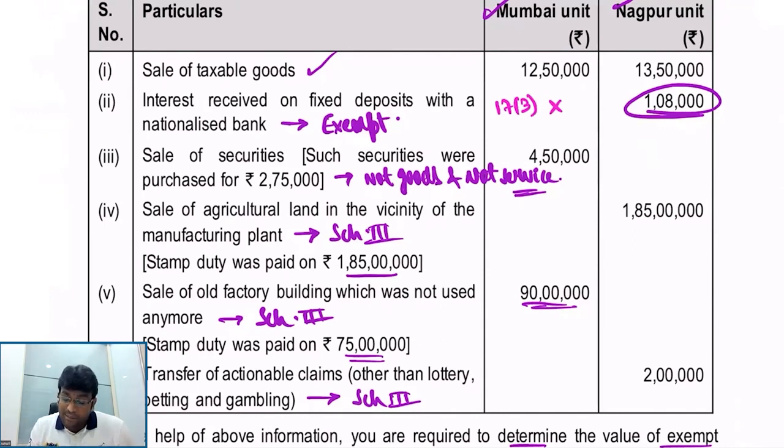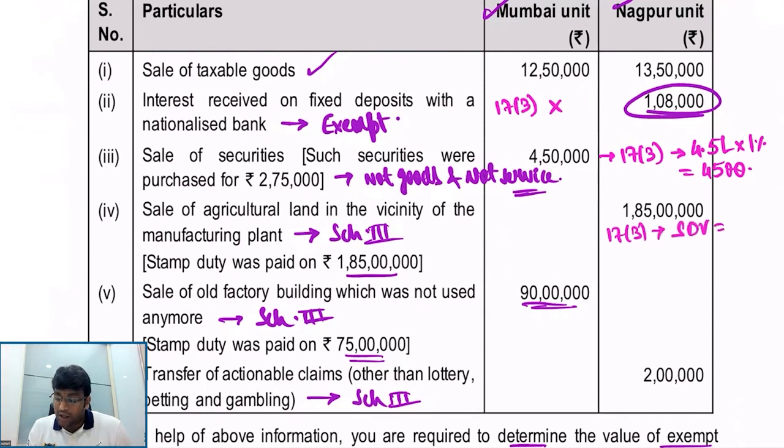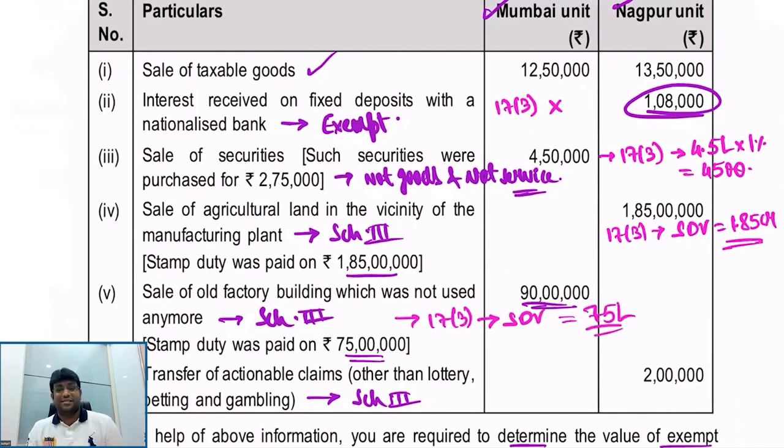But for 17.3 purpose, this we will take it as 4.5 lakh into 1%. 1% of sale value is considered as exempt supply. And for land and building, this is also considered, where I will take stamp duty value, which is 1.85 crores. And here also, for the purpose of 17.3, I will take stamp duty value, which is 75 lakhs.